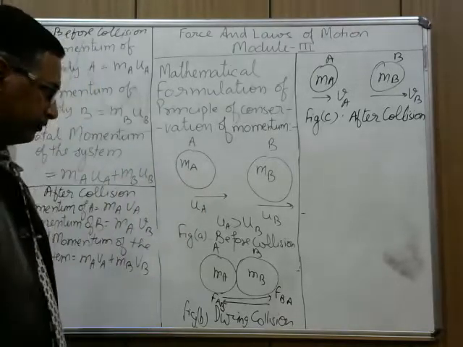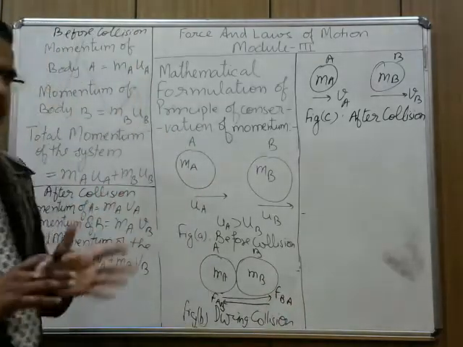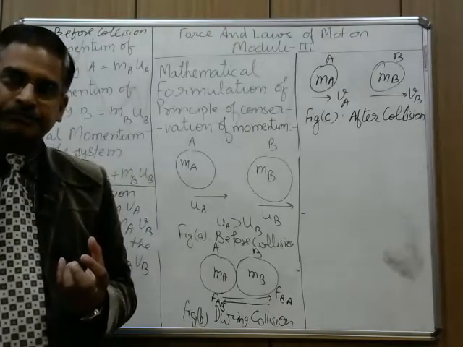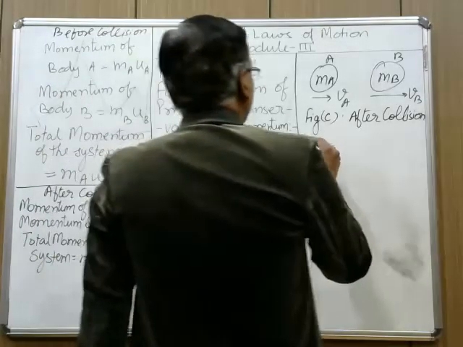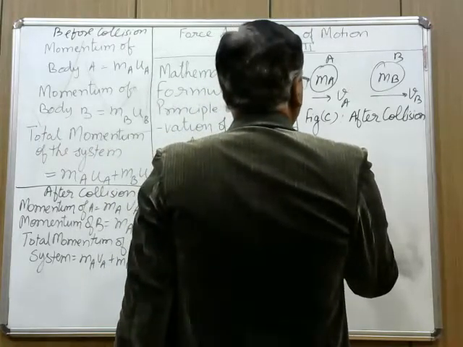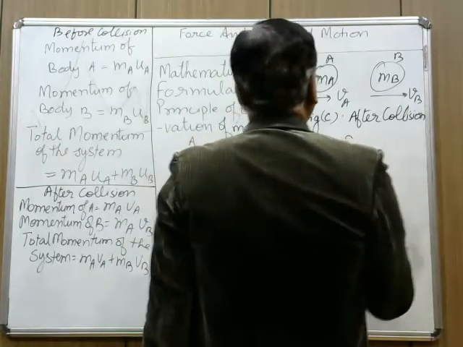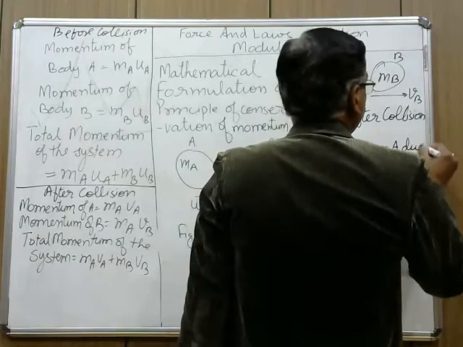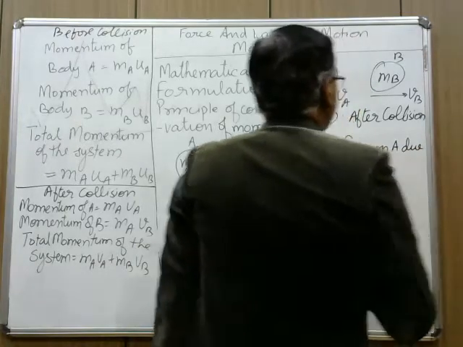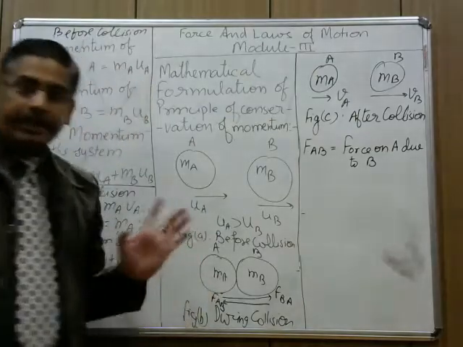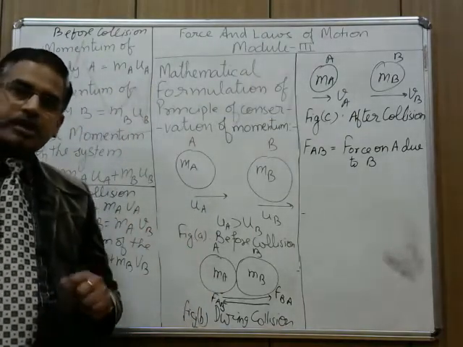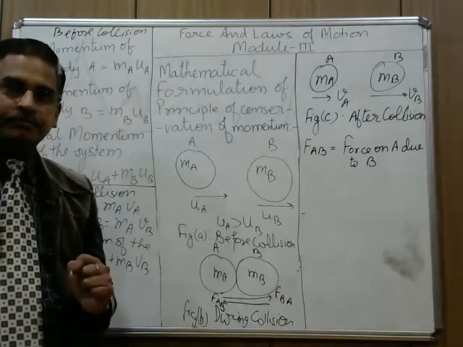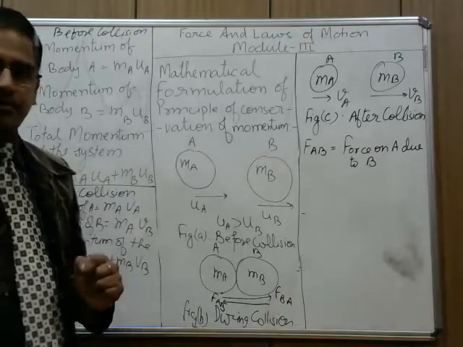Now, this is before collision, after collision, but what will happen during collision? So first I will calculate force on A due to B. This is how I am expressing it. Force on A due to B means the force which B is applying on A. According to Newton's second law, the rate of change of momentum is equal to the applied force.